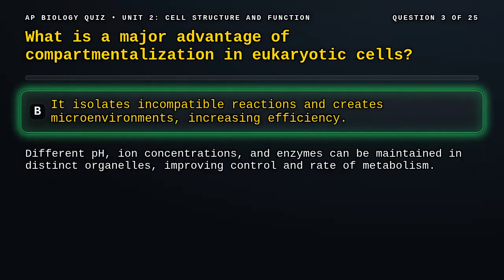Correct answer, B. Membrane compartments concentrate substrates, separate pH or redox conditions, and provide surfaces for enzymes, boosting reaction rates and regulation.